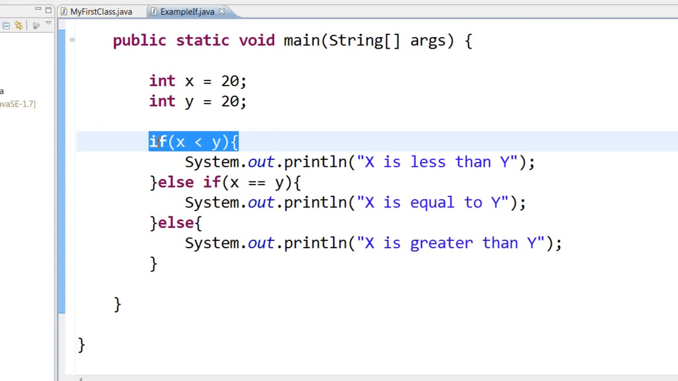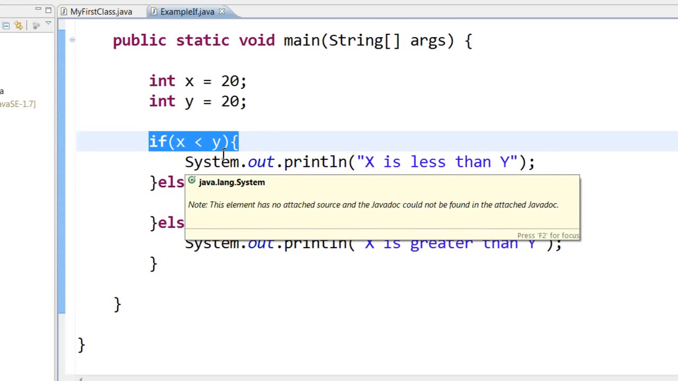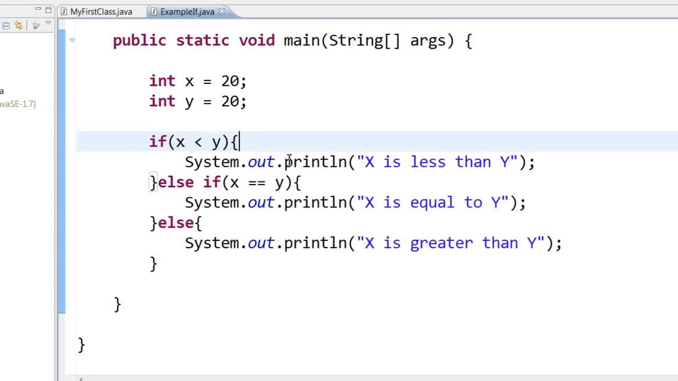I am checking, there is going to be some kind of code. If x is less than y, I want to do something else. So I will not end this with a semicolon. This is like some kind of a main method, so I cannot end this with a semicolon. In the same way, whenever you open a curly brace, you must make sure that you close that particular curly brace. These are called curly braces.